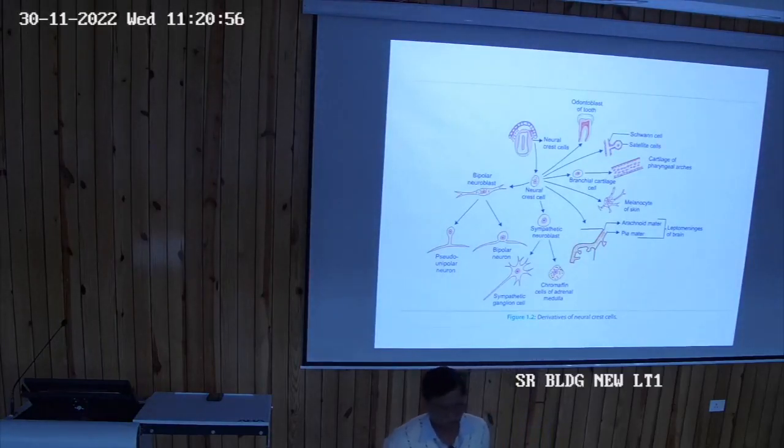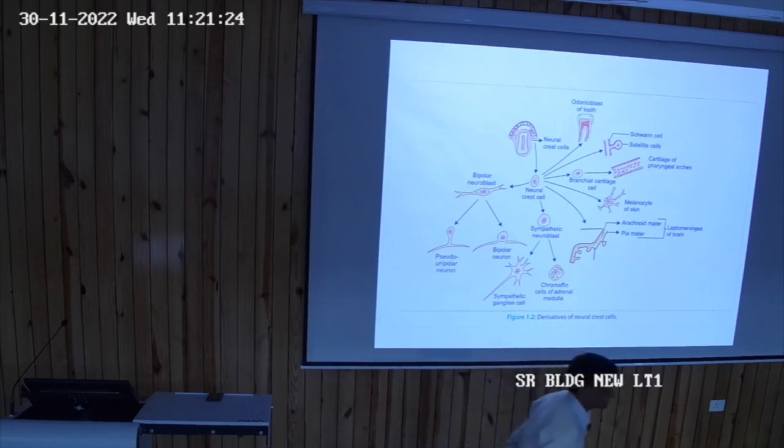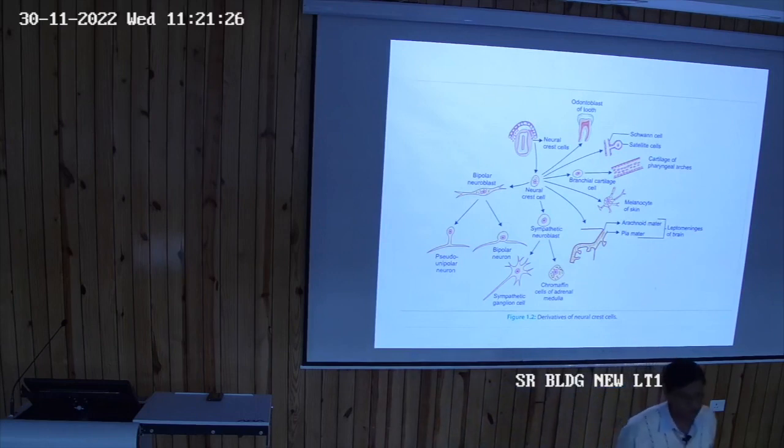I hope you all know that there are four basic tissues of the body: epithelial tissue, connective tissue, muscular tissue, and last is nervous tissue. You have gone through the epithelial tissue, connective tissue, not the muscular tissue, or yes? Good. The last basic tissue of the body is nervous tissue. I will talk today about the nervous tissue.